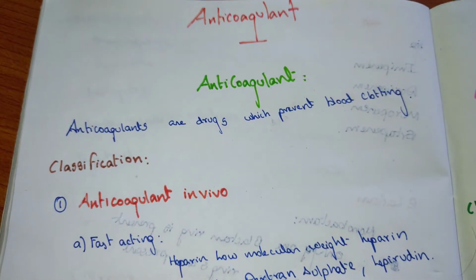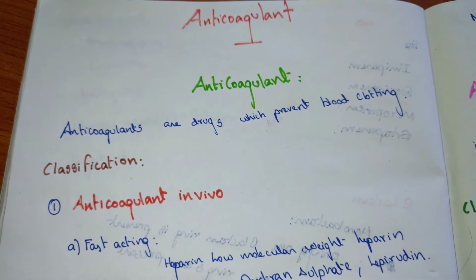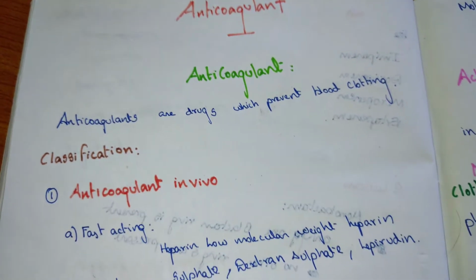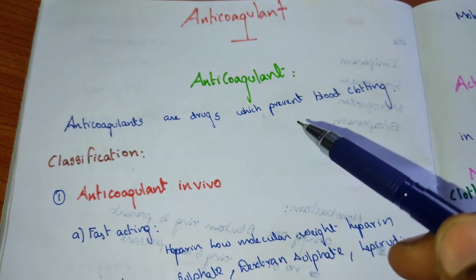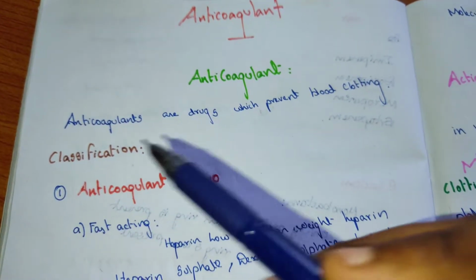In this video, we are going to see about anticoagulants. The anticoagulants are the drugs which prevent blood clotting.